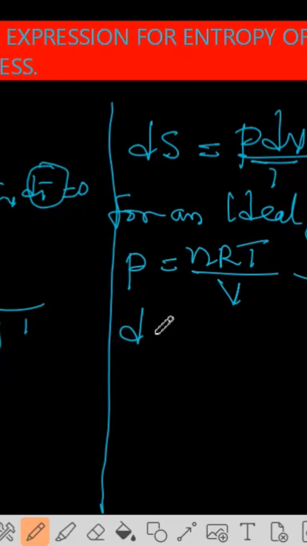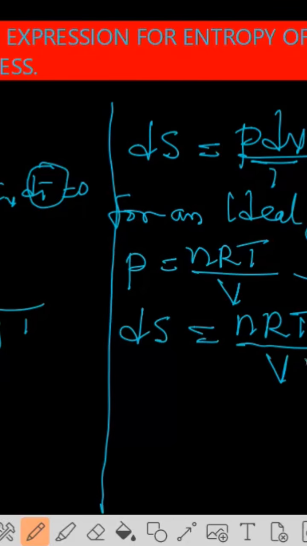You have X equals, instead of P, it becomes nRT dV, all divided by V with T as the denominator. So at this point, T cancels T, then you have X, which is the entropy, to be nR dV